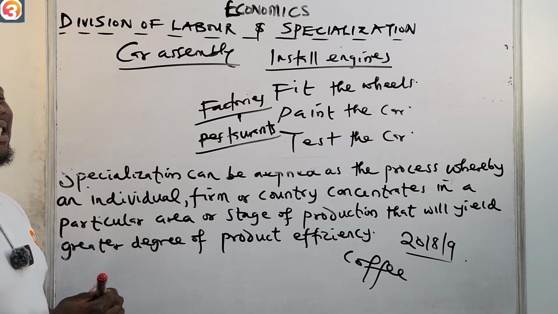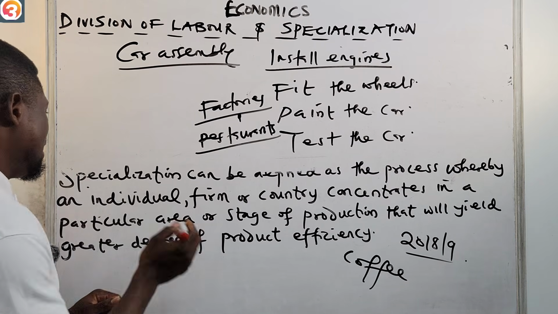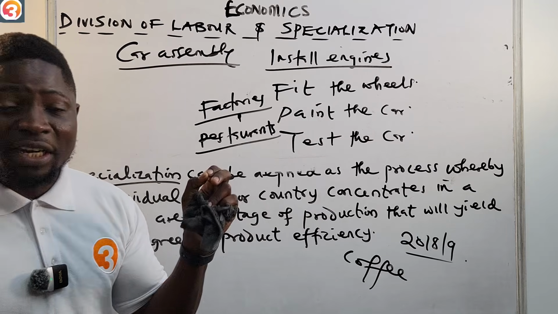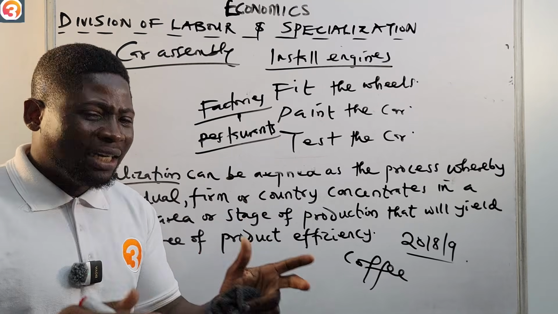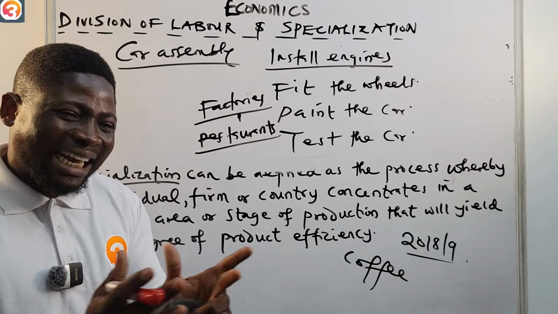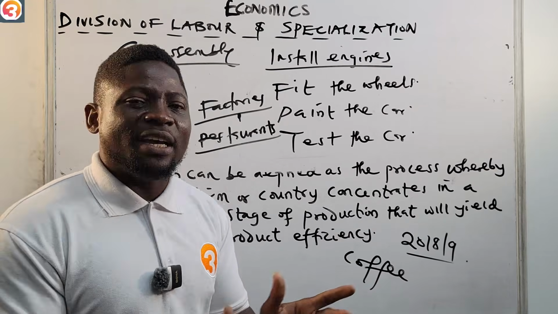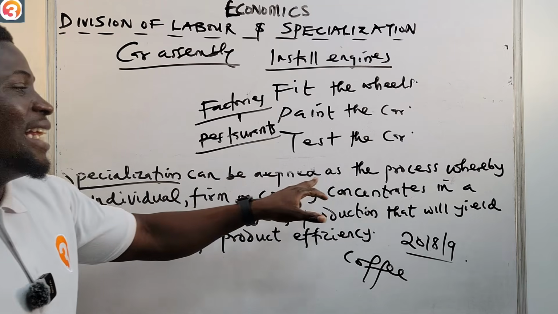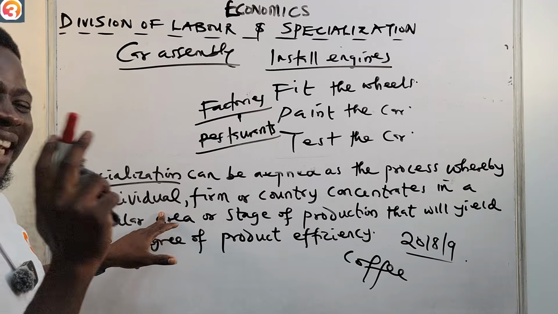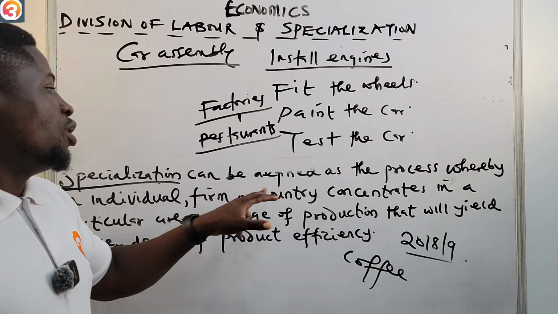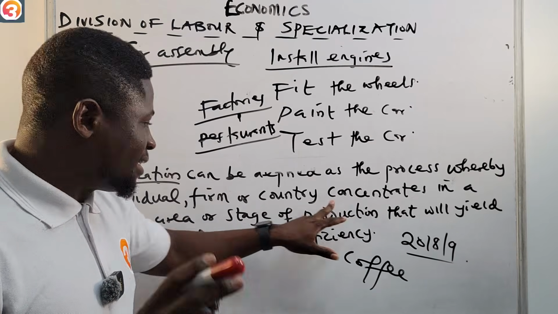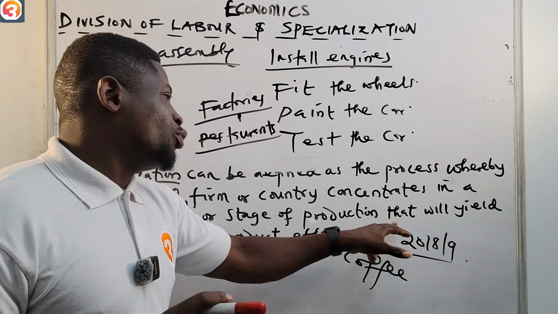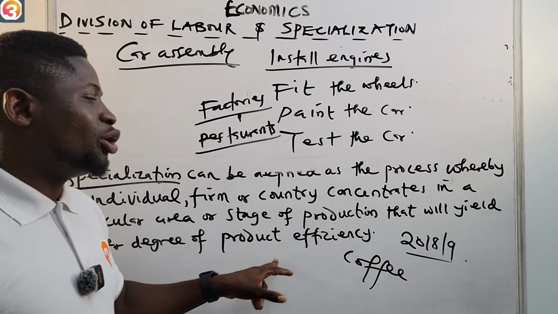They also have specialization. I would say that specialization can be defined, okay? Specialization and division of labor, the link between them is very, very solid, okay? So division of labor leads to specialization. Specialization can be defined as the process whereby an individual, firm, or country concentrates in a particular area or stage of production that will yield greater degree of product efficiency.